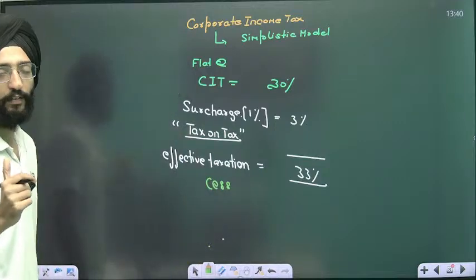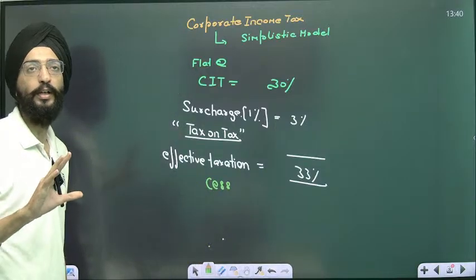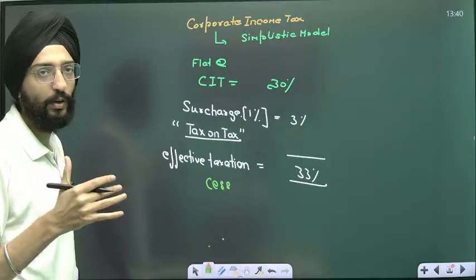Cess is a tax that's levied on a particular, very important thing. It's applied on a very particular topic.